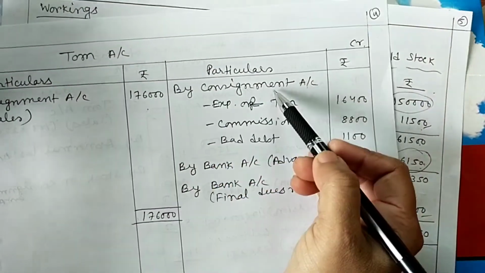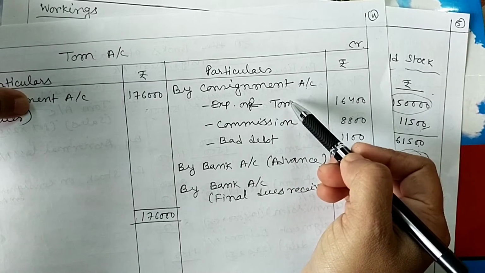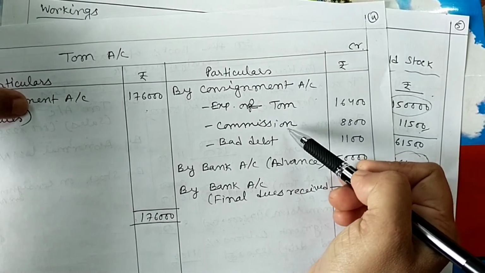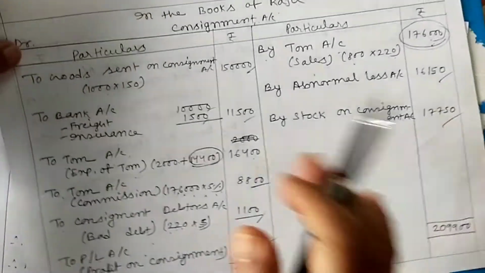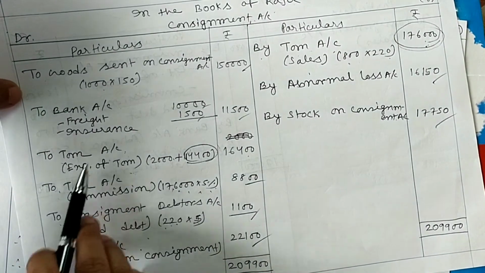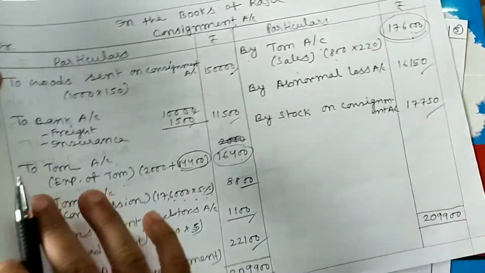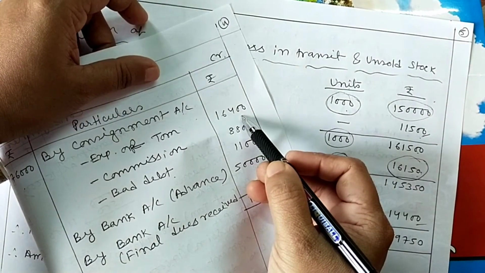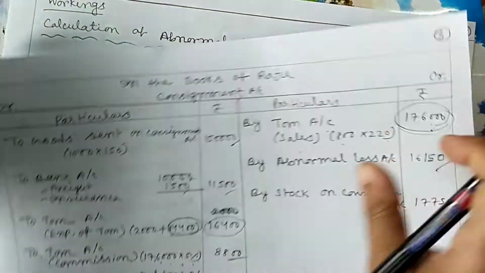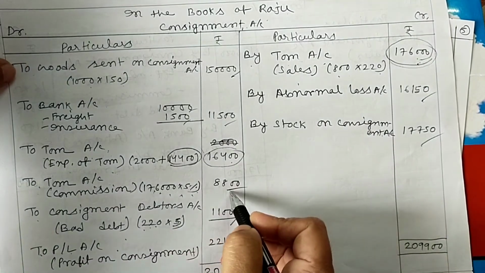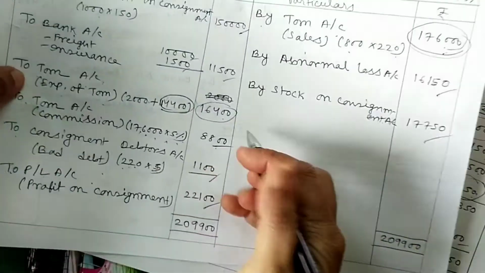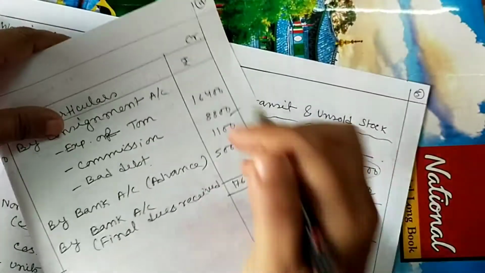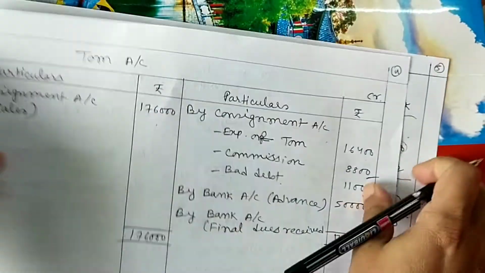1,76,000, and in credit side we put the expenses of Tom, means expenses of the consignee, and commission of the consignee and bad debt. Okay, which we already did here. By consignment account, expenses of Tom 16,400, we put here 16,400. The commission 8,800, and bad debt 1,100.